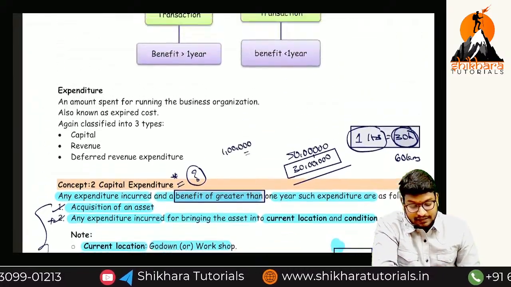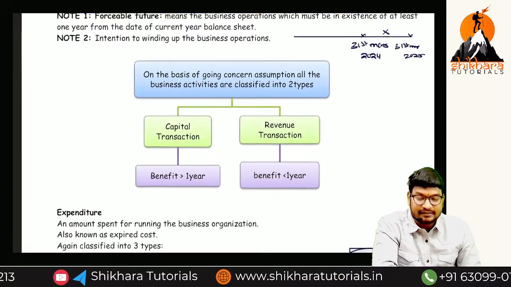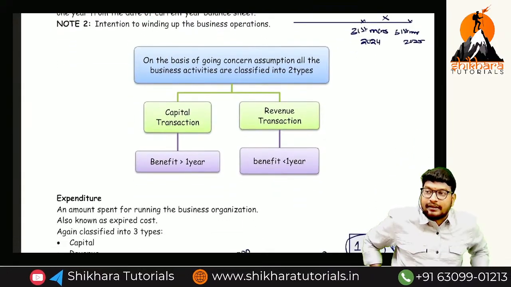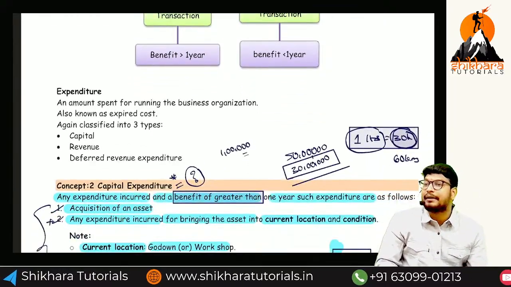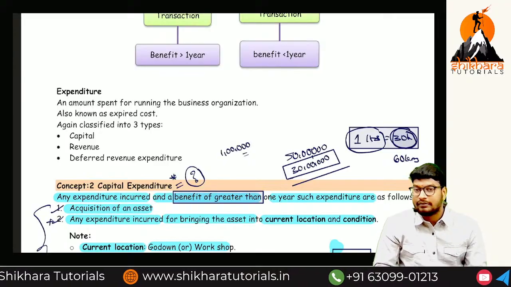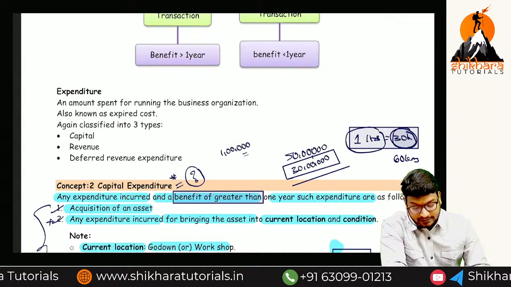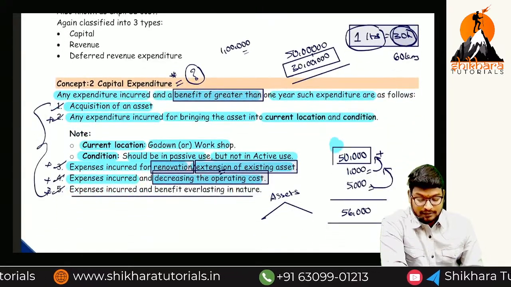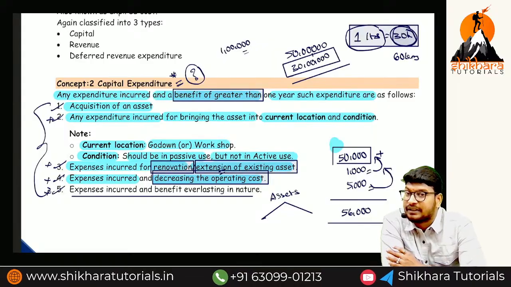So we have started with the discussion of going concern. Based on that, how many types of transactions are there? Two types: capital transaction and revenue transaction. Now, what is the general meaning of capital transaction? Benefit more than 1 year. What is the general meaning of revenue transaction? Benefit less than 1 year. So what types of expenditure are called capital expenditure?